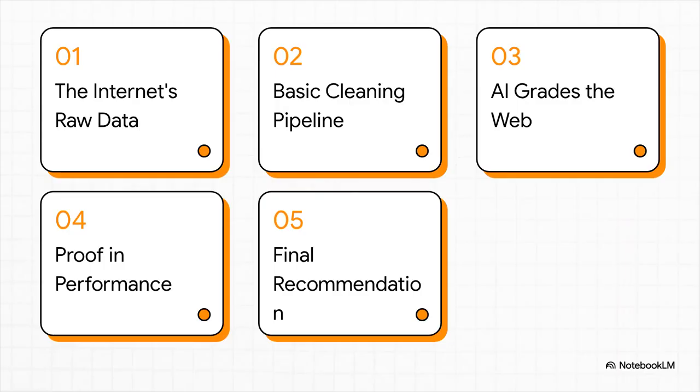Here's the game plan. We're going to walk through the entire data refinery. We'll start with the raw material, the internet itself. Then we'll look at the basic cleaning pipeline, add a pretty amazing secret sauce using AI, and then, of course, we'll check the results to see if it all paid off. Finally, we'll land on the big recommendation.